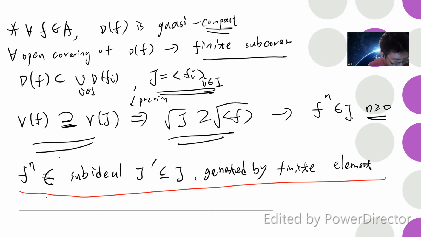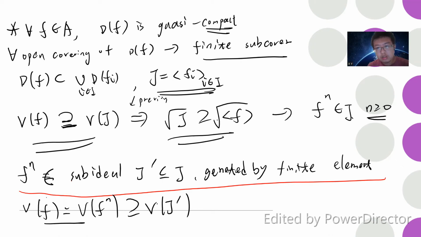Okay. So this basically says that V of F, note the important formula that I didn't show, is that V of F is the same as V of F to the n, because we only consider prime ideals. It's a subset of V of J prime, right? And I also know that V of J prime is a subset as well. So let's write J prime to be generated by the Fi with i belonging to I prime. So I prime is finite, which is where F to the n belongs to the linear combination.